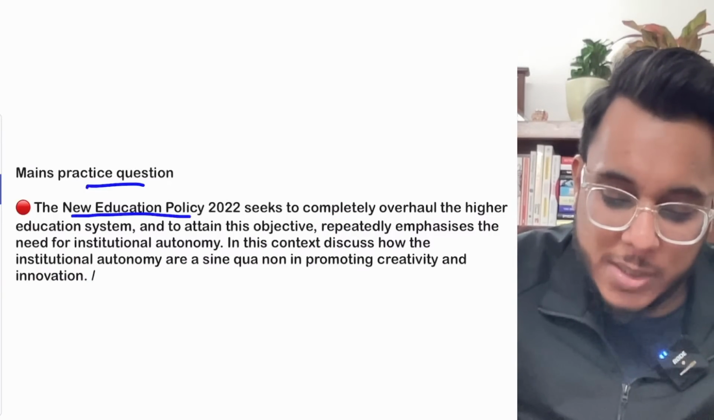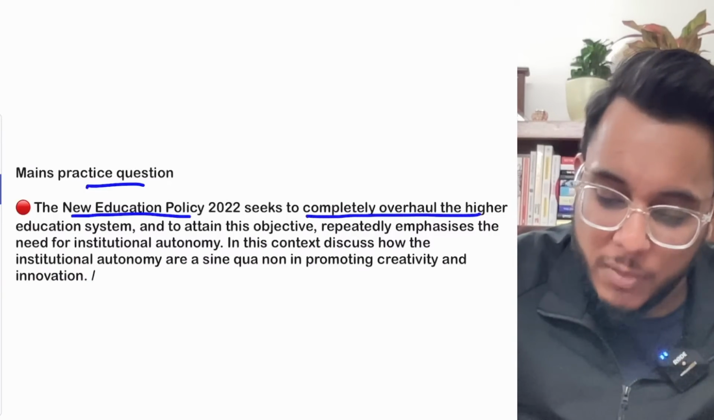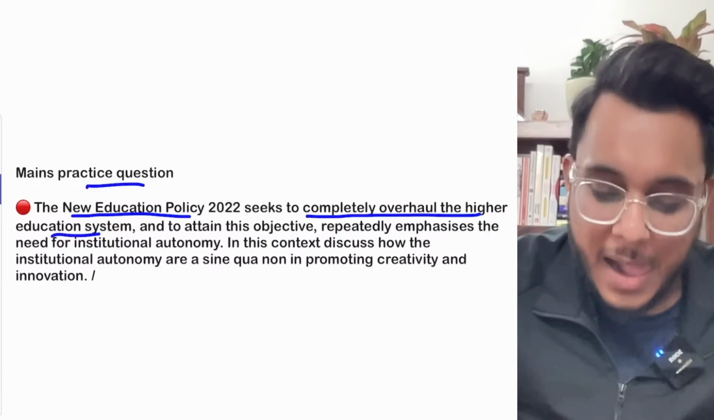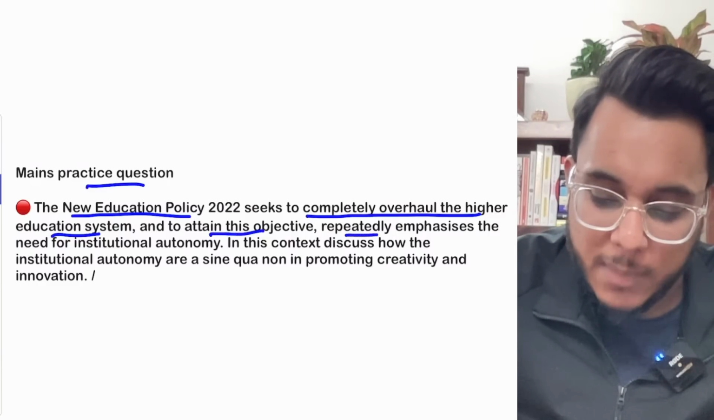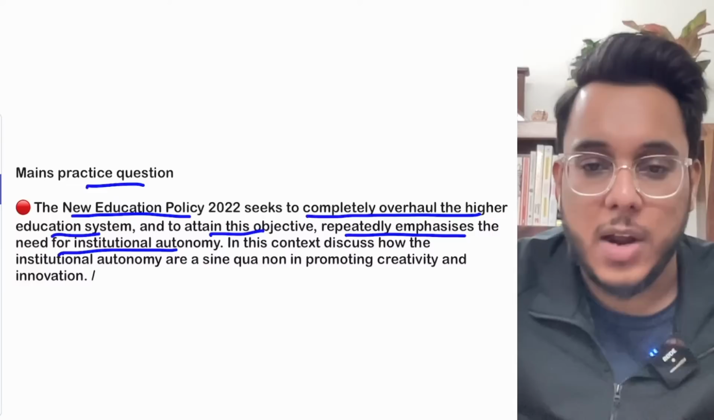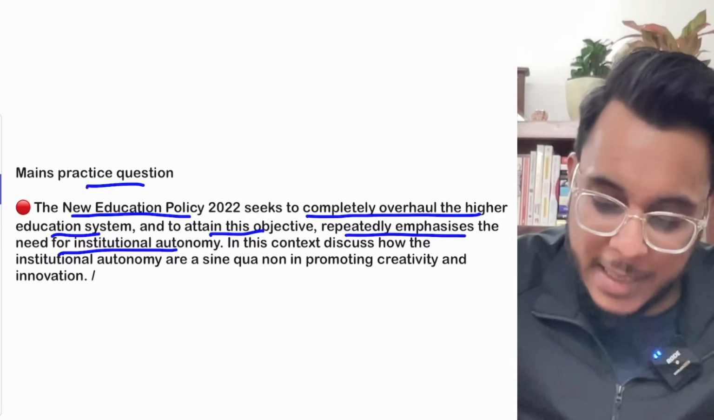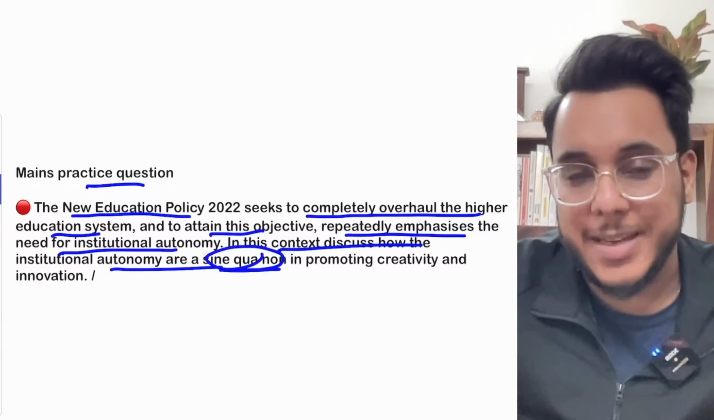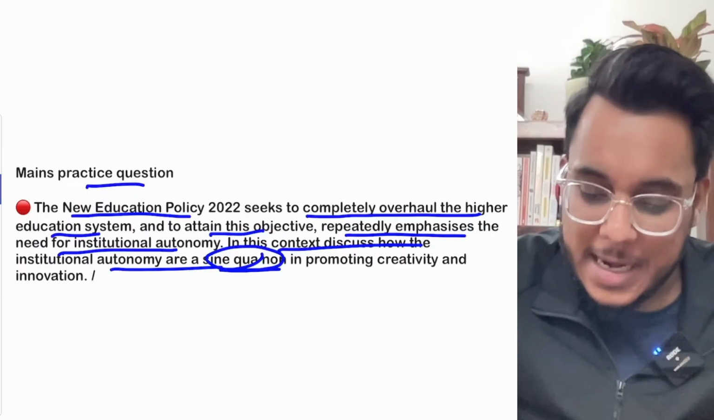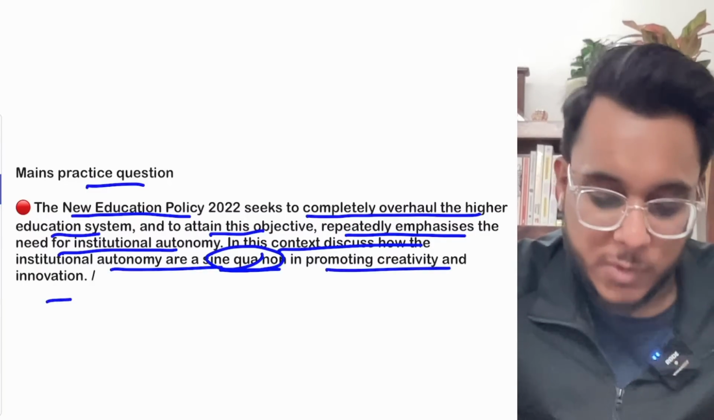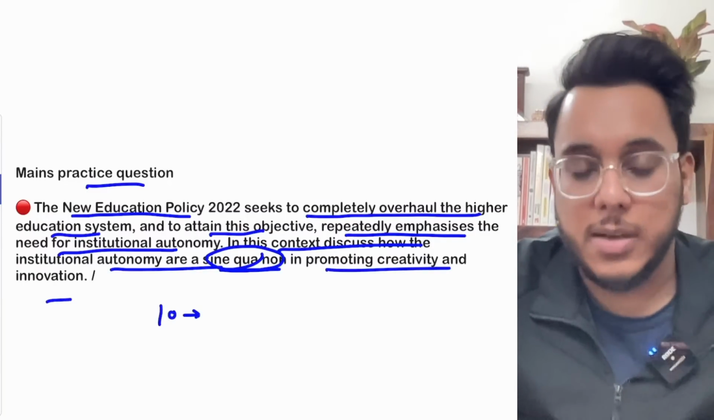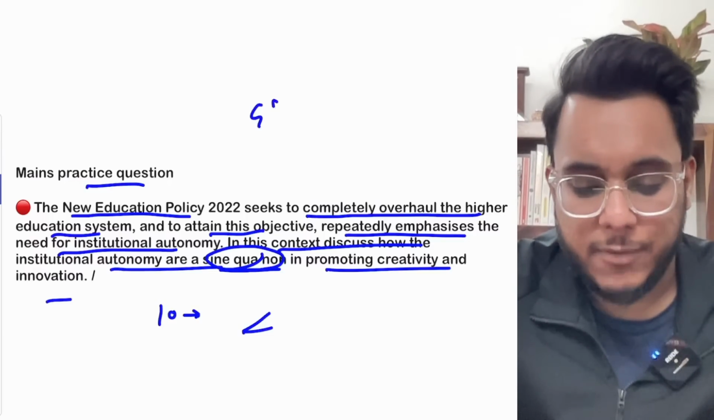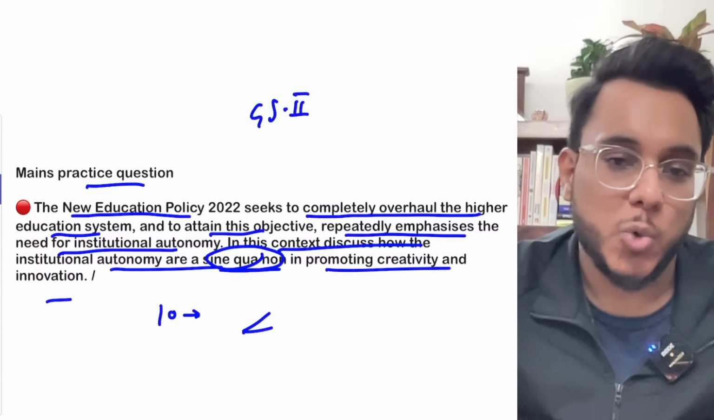The new education policy 2022 seeks to completely overhaul the higher education system, and to attain this objective repeatedly emphasizes the need for institutional autonomy. In this context, discuss how institutional autonomy is a sine qua non. Sine qua non means indispensable in promoting creativity and innovation. So this is a 10 marker question, and this question is for GS paper number 2, issues related to education.